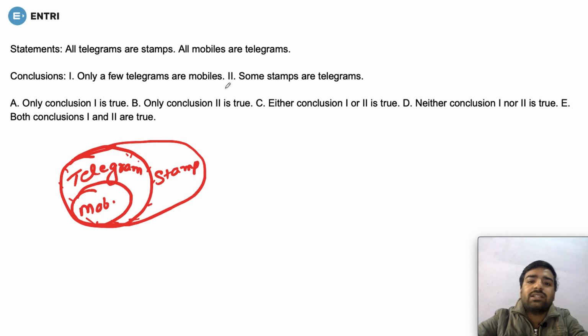The second conclusion says that some stems are telegram. This is correct because see, the whole part is a stem and some part of the stem is telegram. So they are saying that some stems are telegram, and hence conclusion second is correct. So is there any option which is saying that the second conclusion is correct? Yeah, option number B clearly tells us that option B is going to be correct.